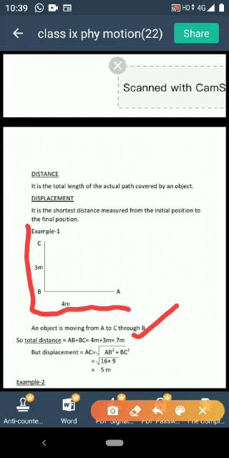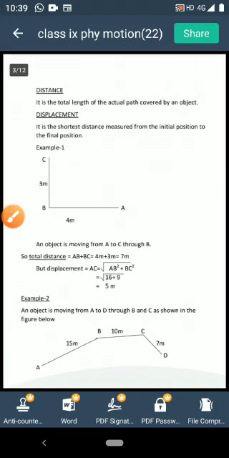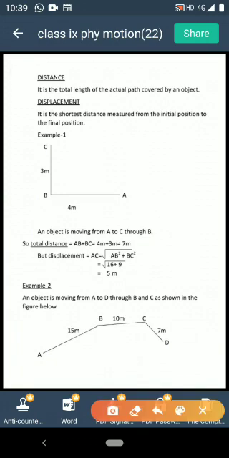But if I ask what is the displacement of the object? Displacement of the object is from A to C, that is AC. A is our initial point, C is our final point, and the displacement is the shortest distance measured from the initial to the final point. That is the straight line distance measured from initial to the final point. As AB and BC are making a right angle, this AC can be easily calculated by Pythagoras theorem. Clear? AC is equal to square root of AB square plus BC square, that is equal to 5 meter.